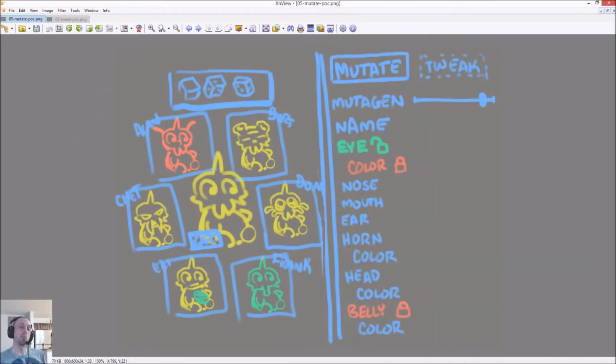So for the creature editor, I wanted to do something like The Sims, where you have the main creature in the middle and a bunch of variations around it, and you keep selecting variations until you have your final guy. But I also wanted the ability to lock down a feature if you want to keep the eyes the same, or if you definitely want to change the eyes. So both those things could be done.